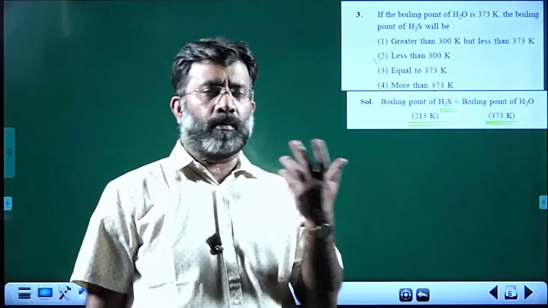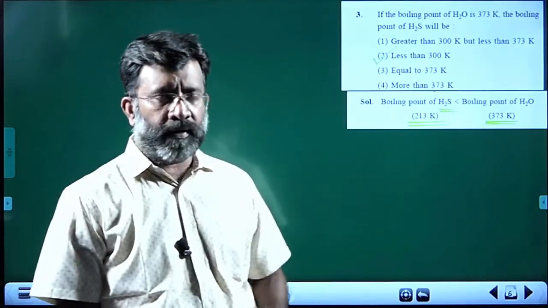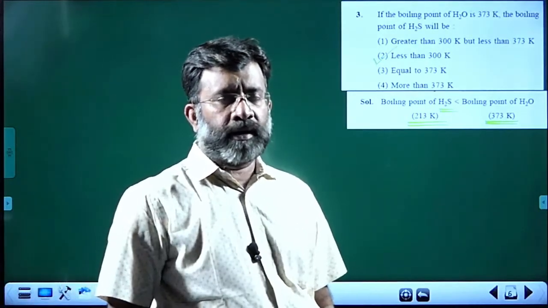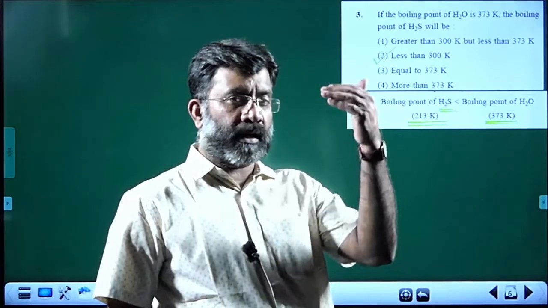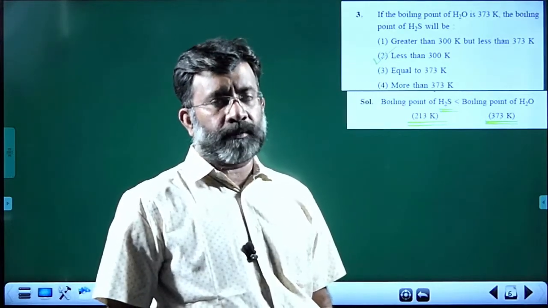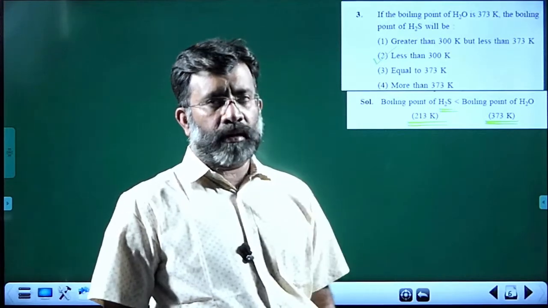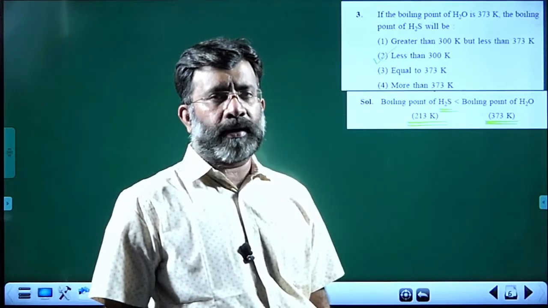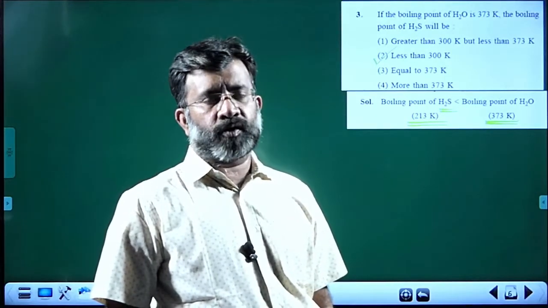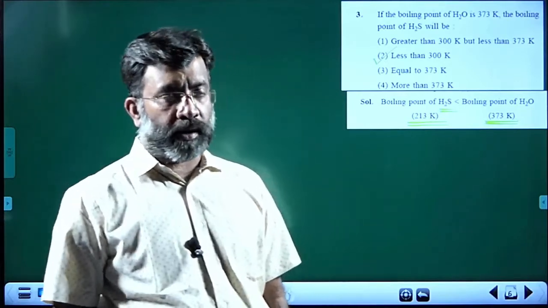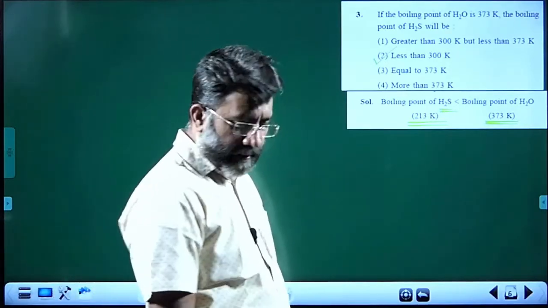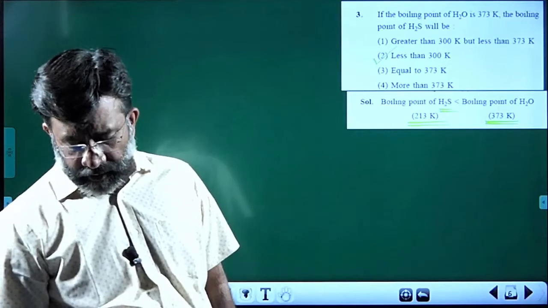And when you talk about ammonia and HF, comparing with the corresponding hydrides in the family, we can see they have abnormally high boiling points due to high molecular attraction, which is due to hydrogen bonding present. Second choice is the correct answer.